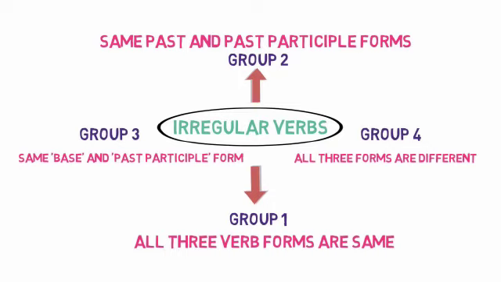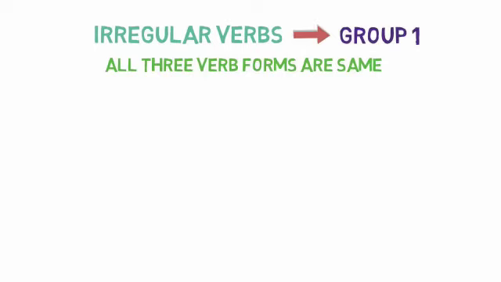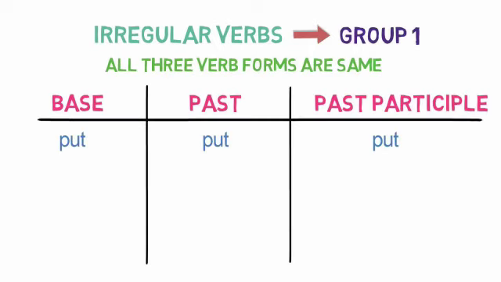Now let's look into examples of irregular verbs of group 1, where all 3 verb forms are same. Put in base form remains put in past and past participle form. Cut in base form remains cut in past and past participle form. Hurt in base form remains hurt in past and past participle form.